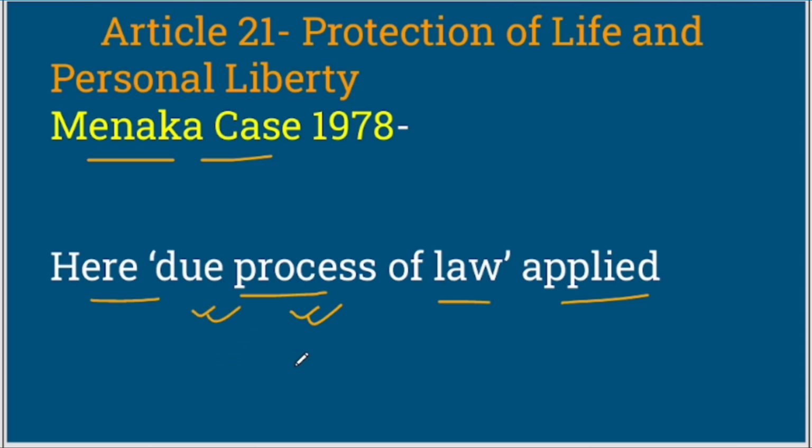So the Supreme Court in 1978 observed that Article 21 should not be only limited to executive order, or only limited to a person's body. Human dignity should also be there. The dynamism which is followed by the law, that is what we say is due process of law, right? So here due process of law was applied by the Supreme Court in the Maneka case of 1978.